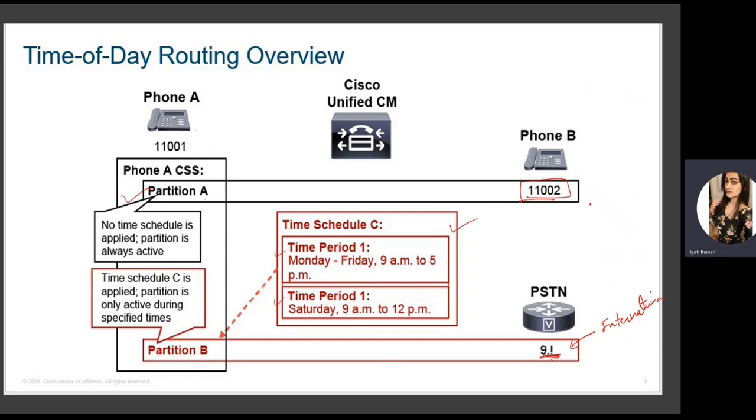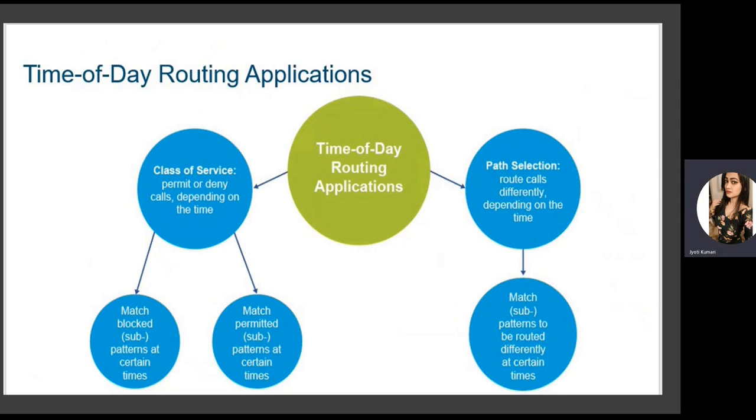Okay, so two partitions are there. One for the destination 11002, that is phone B, which will be applied at all times as there is no time schedule. Whereas there is another partition, partition B, where time schedule C is applied, and the partition is only active during the specific times mentioned in the time schedule for that destination. All right, that is time of day routing. So in time of day routing, we can configure class of service to permit or deny calls depending on the time, on the basis of which it will match and block or permit the pattern. So it can match block patterns at certain times or permit patterns at certain times.